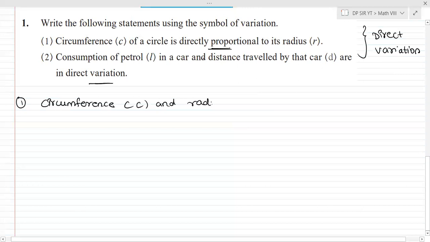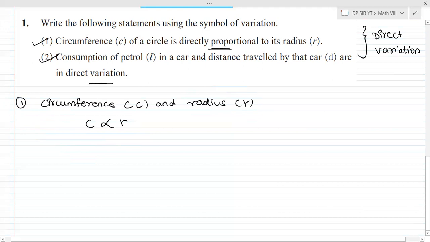Radius is denoted by R. In the question they have told me they are directly proportional. So the answer will be C is proportional to R. That's all that will come. Understood? Shall I go to the next question?